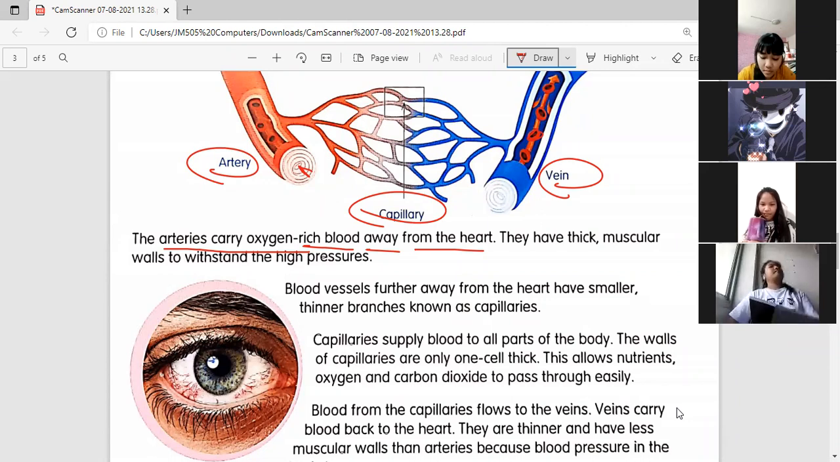They have thick, muscular walls to withstand the high pressures. What is thick? Why should it be thick? Because it is very near to the heart. The heart is giving pressure. What is pressure?